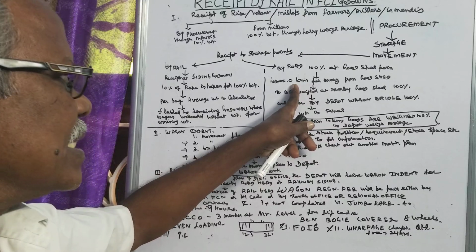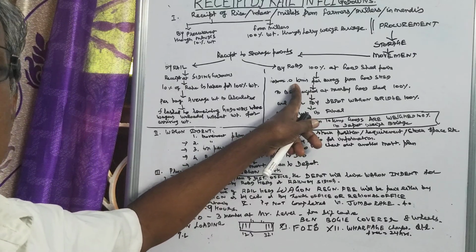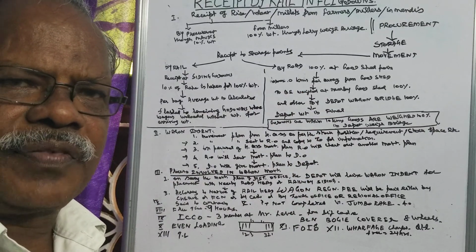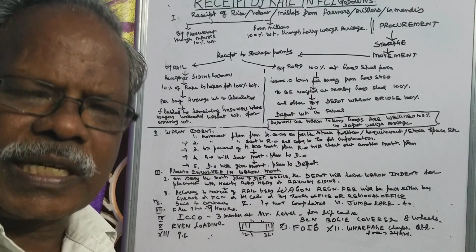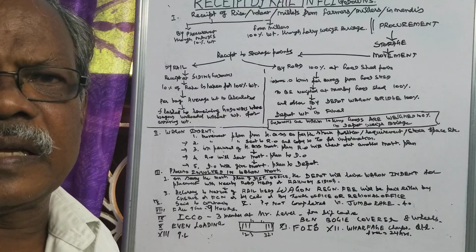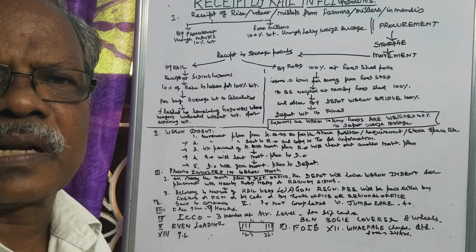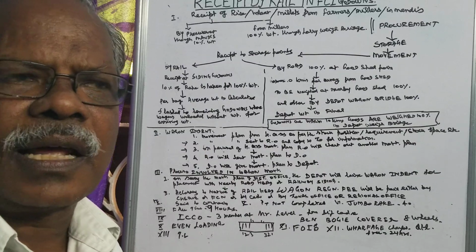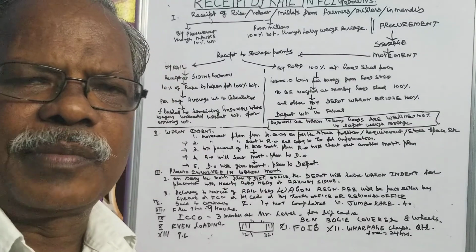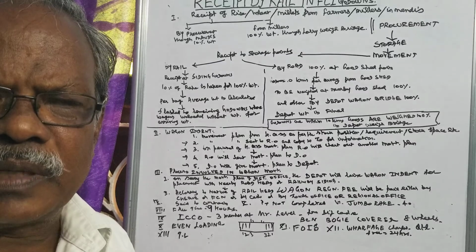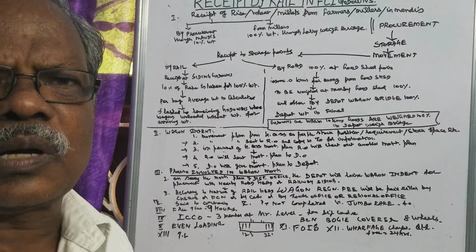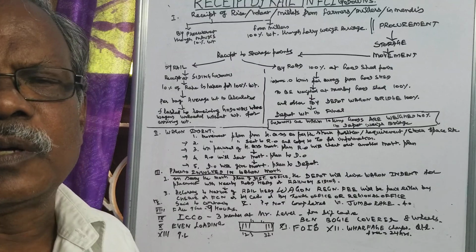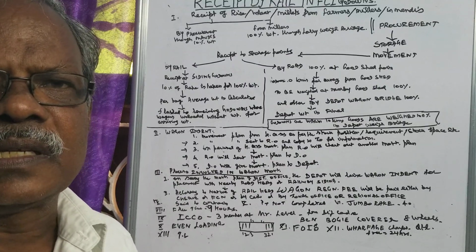If the godown is within 10 km, suppose I take FSD Arakonam, the goods shed point and the godown point are roughly 2 to less than 3 kilometers apart. So it is less than 10 kilometers, so the weighment is conducted at one point only, that is the depot weighbridge.